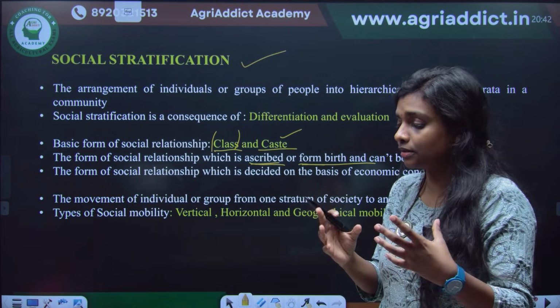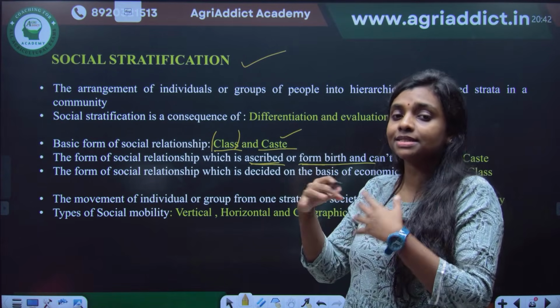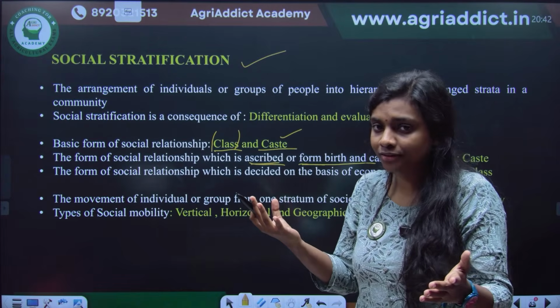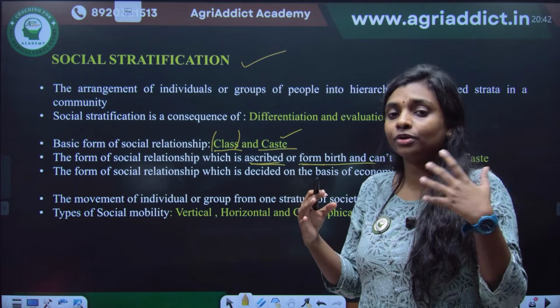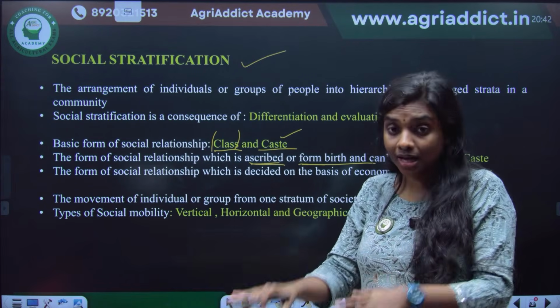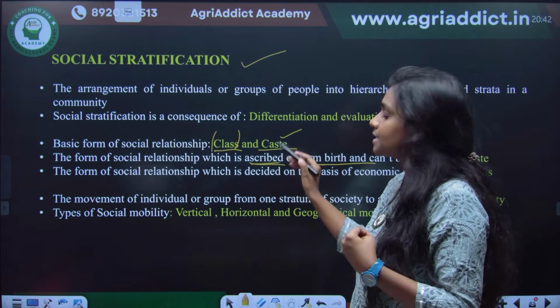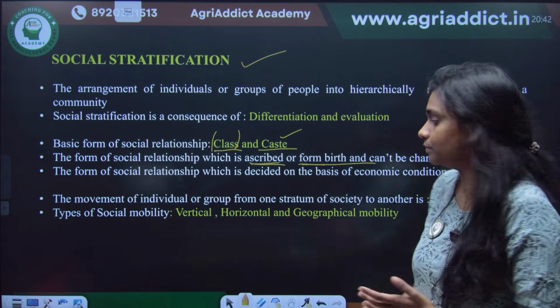If you are getting high income or high education, you will be considered a higher class, no matter which caste you are in. But even if you are born in a higher caste, because of your actions you might be in a lower class. So class is something that is achieved, and caste is something that is ascribed.